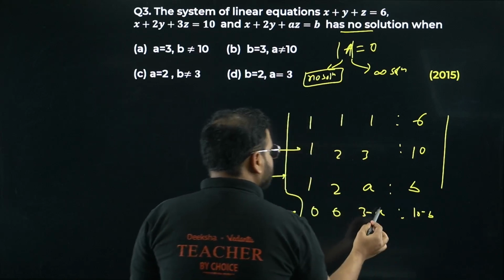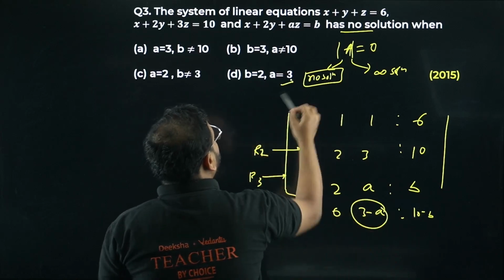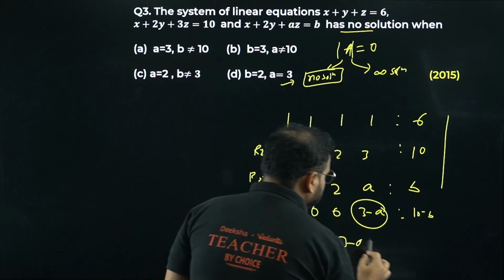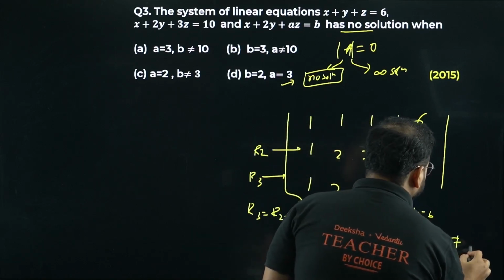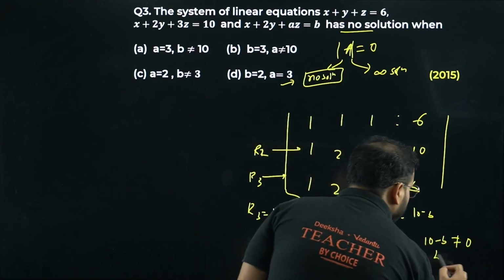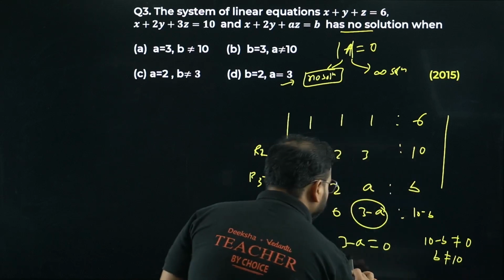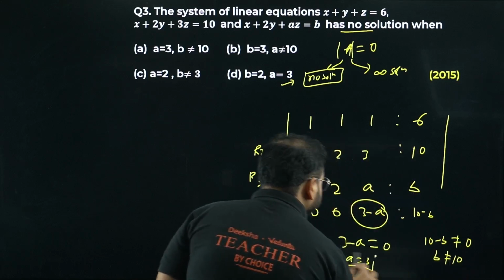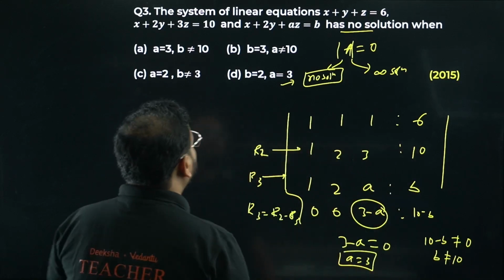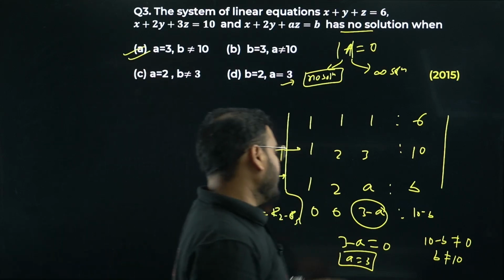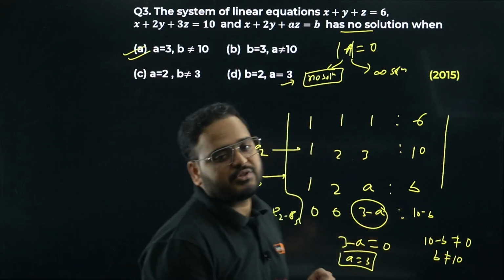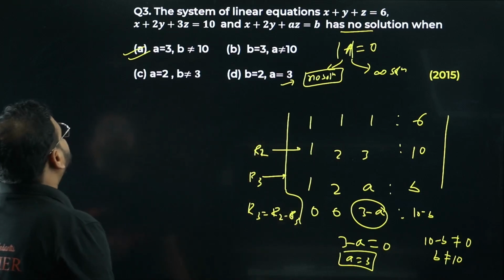For this to be a case of no solution, 3 minus A should be equal to 0 and 10 minus B should not be equal to 0. I get B is not equal to 10 and from here I get A is equal to 3. This is the case for no solution. Your answer will be option A. Clear? So 3 is done.